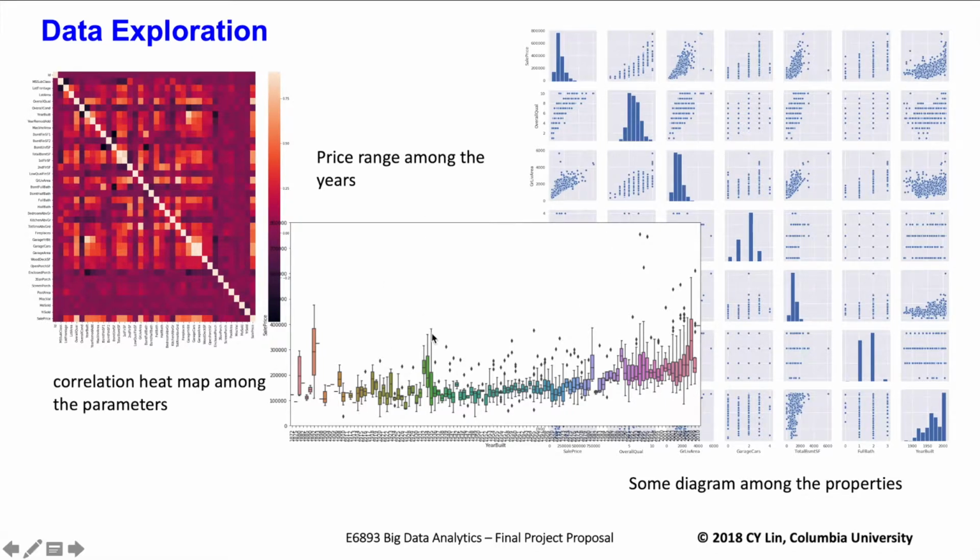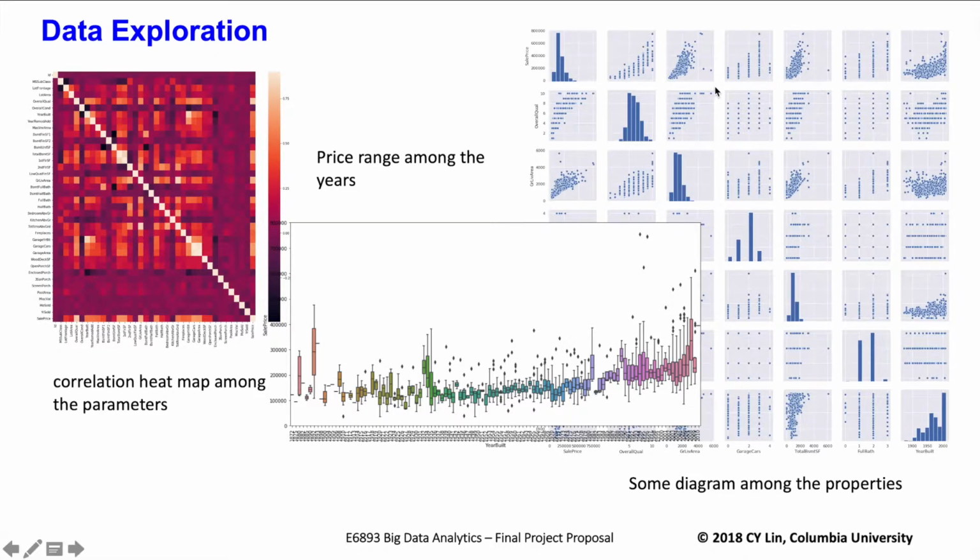The middle one is a graph showing the relationship between the built year and the house price. From those graphs, we can see a tendency: as the house is built later, the price goes up.